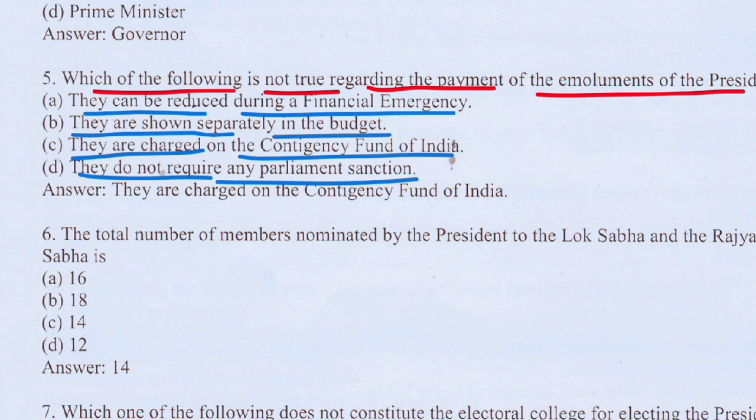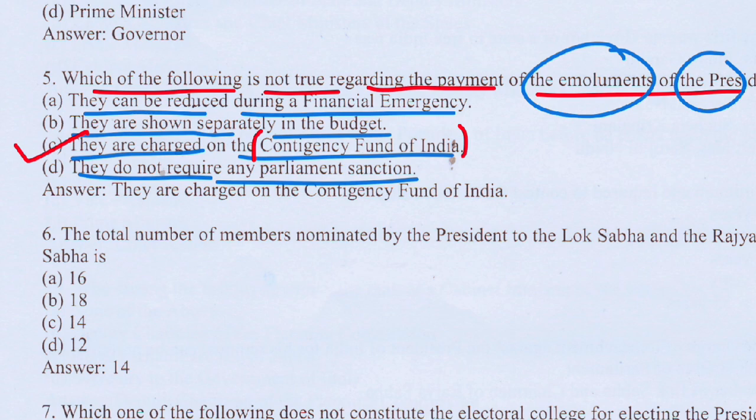The question says: which of the following is not true regarding the payment of emoluments of the president. So the correct answer would be that they are charged on the contingency fund, that is option C. That means all the emoluments, payments and salary given to the president are charged on which fund? The Consolidated Fund of India, not the contingency fund. Okay, so now moving to the next question.